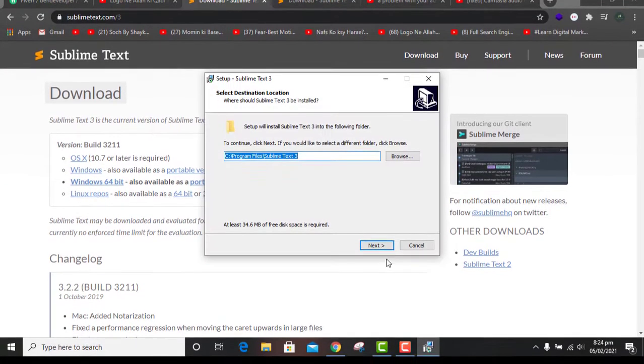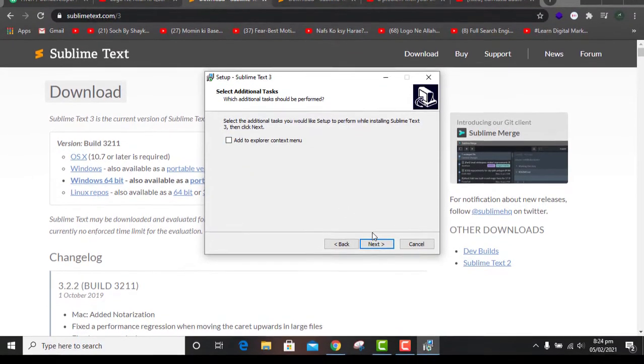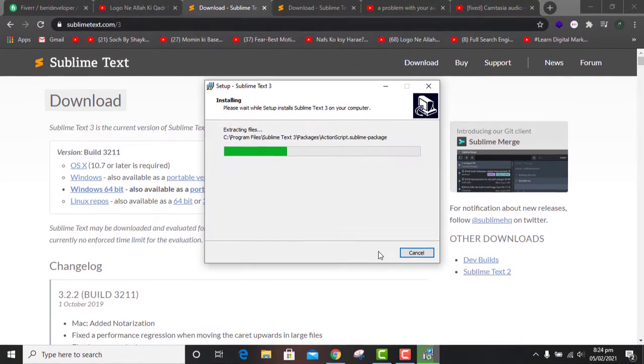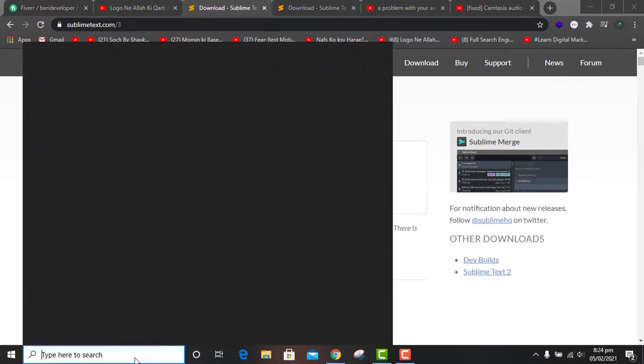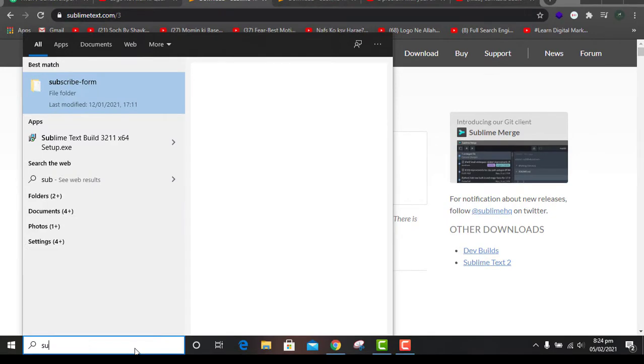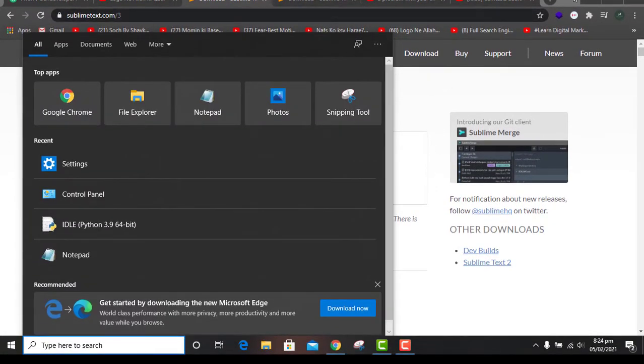Yes, next. Now check next, install plugin. So install Sublime Text Editor and finish. Please search here for Sublime. I think Sublime does not appear.